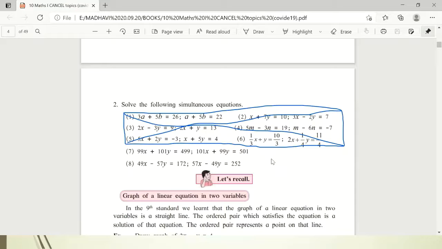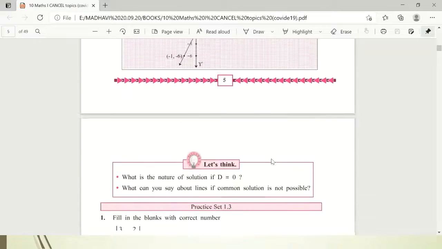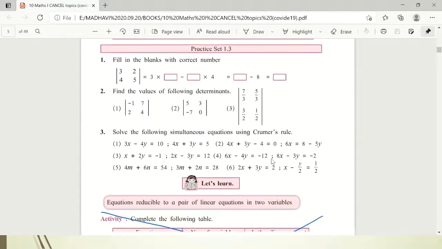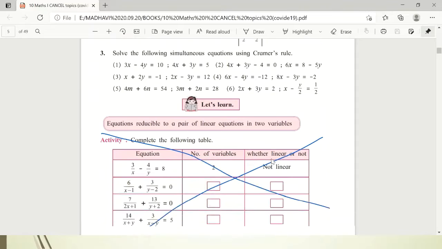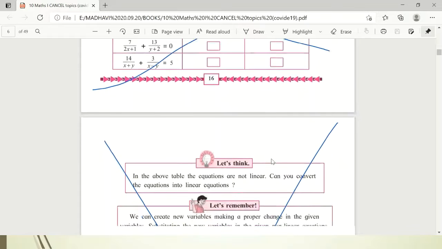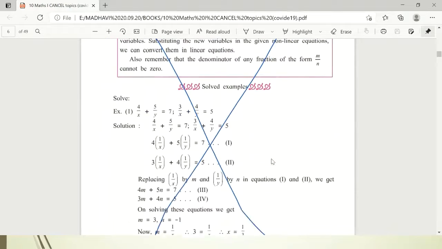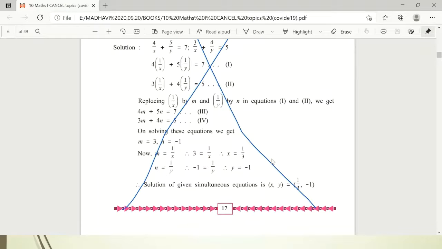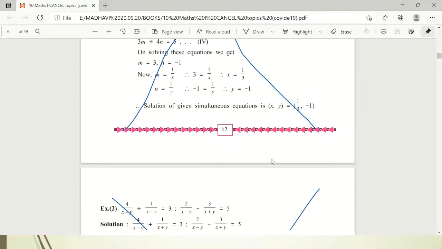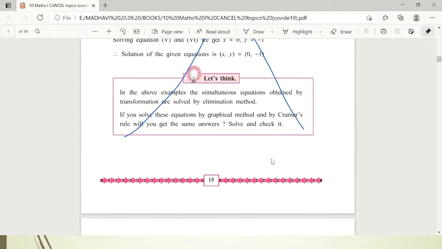Afterwards, the next part: after practice set 1.3, you can see this activity is cancelled. That means the equations which can be reducible to a pair of linear equations, this particular part is cancelled. On page number 16 you can see that activity is cancelled. Now come to the next page. Here also page number 17 is completely cancelled. Then page number 18 also is completely cancelled.